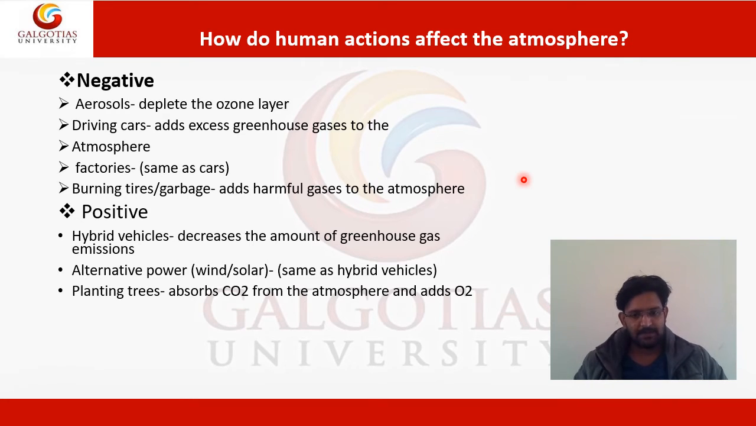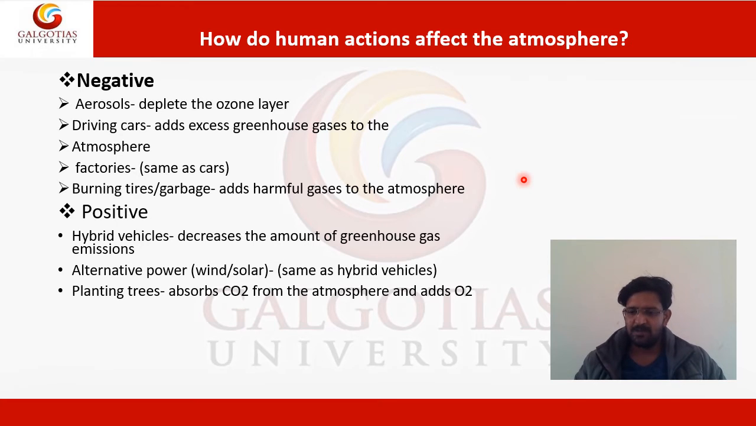What is the positive thing? How can we negate these effects? Hybrid vehicles, if we use them, will decrease the amount of greenhouse gas emissions. We can also go for alternative power, wind power, solar power, and we can also plant many trees to absorb carbon dioxide from the atmosphere and to add O2.